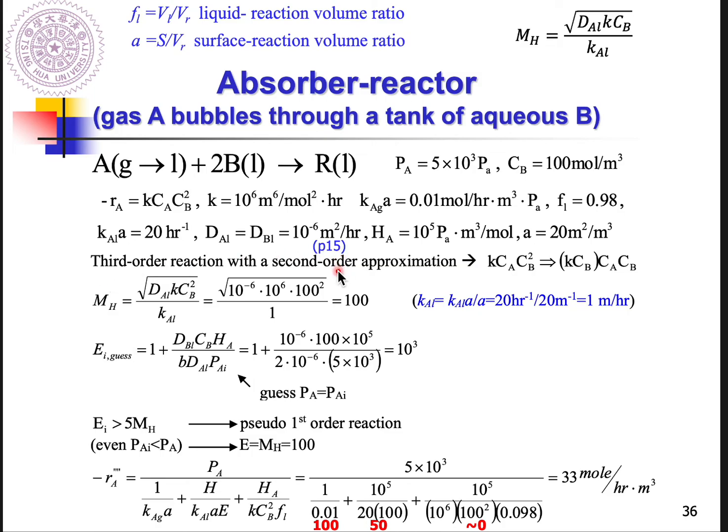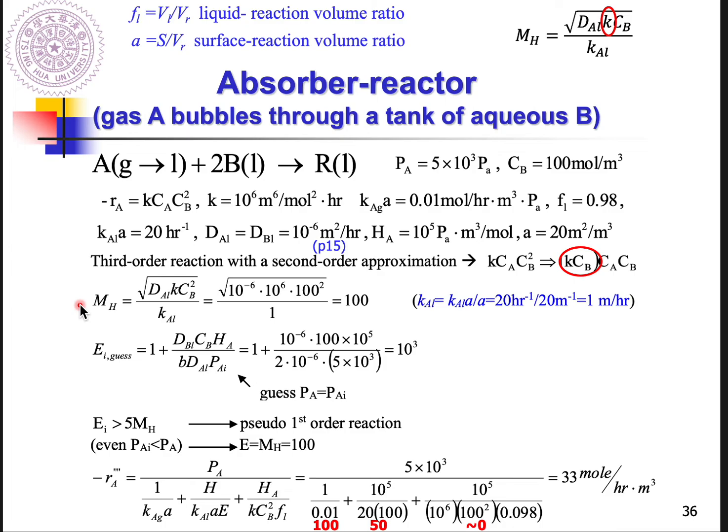Because you only know how to solve the second order reaction, what we can do here is assume it is a second order approximation. We assume it probably belongs to second order approximation. So here what we deal with is K CA CB prime, right? So we lump one CB together with K, and this is a new rate constant, and it allows it to become a second order reaction.